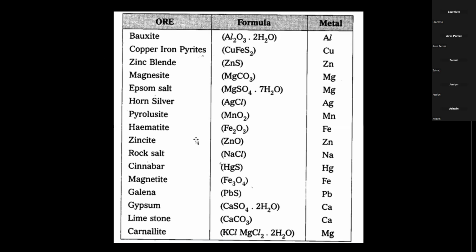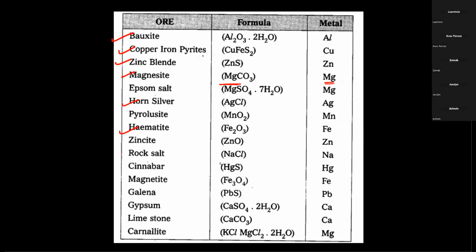And here I'm going to give you one more. Please take the screenshot of this one also. These are the ores. Wait a minute, don't take the screenshot, let me mark first. This is bauxite, you have to memorize. Zinc blende, copper pyrite, and magnesite can be asked, as an ore for the formula and the ore name should be used. Horn silver, pyrolusite will not be asked.